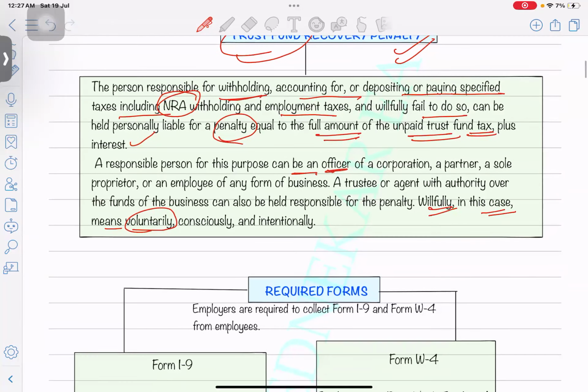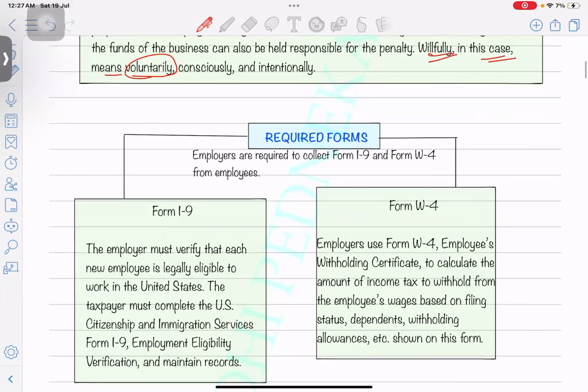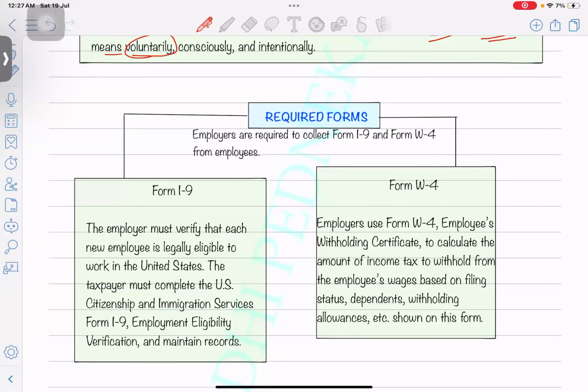Okay, so next is the required form, the W-4 form. It's necessary to disclose all your future income, because according to that, they are going to deduct the federal income tax, and how much percentage they should deduct. That's why every employee is going to give this form to the employer, just declaring what other incomes and what other deductions and credits they are going to claim.